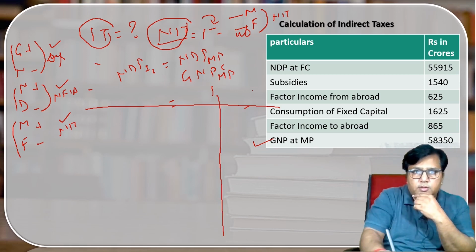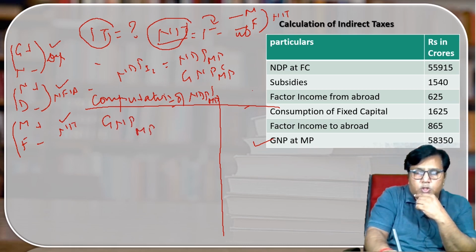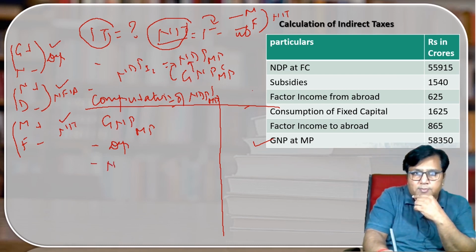Draw the formula, please. Computation of what I have to calculate? NDP MP. Okay, draw the format. What is given to you? GNP MP is given. Firstly, what do I have to do? I have to convert G into N. It means minus depreciation. Okay, fine. Then what I have to do? I have to convert N into D. It means minus NFIA. Okay, NFIA means factor income from abroad minus factor income to abroad.